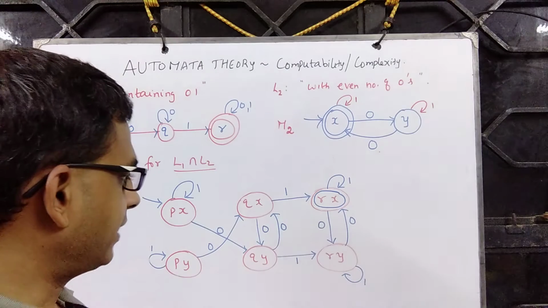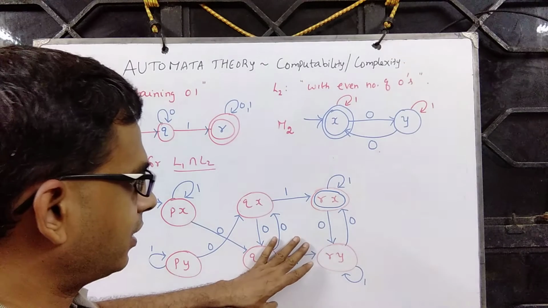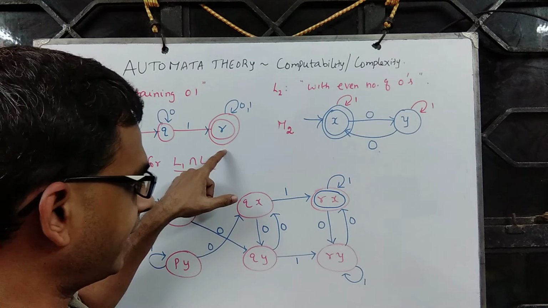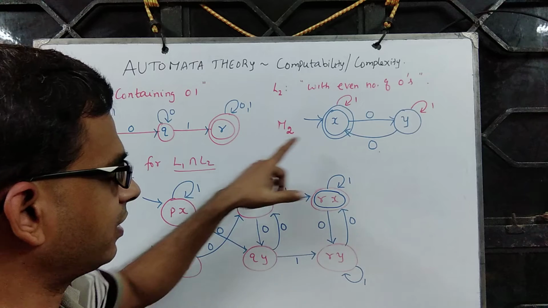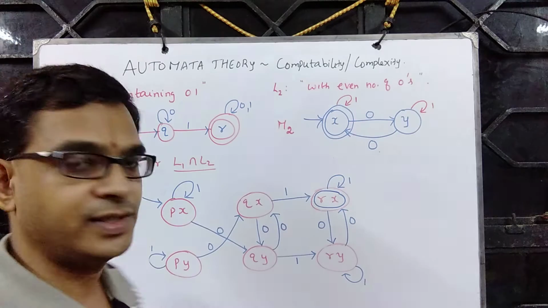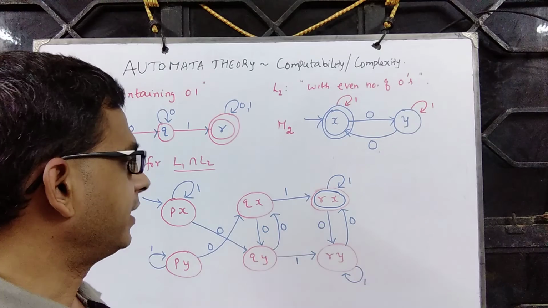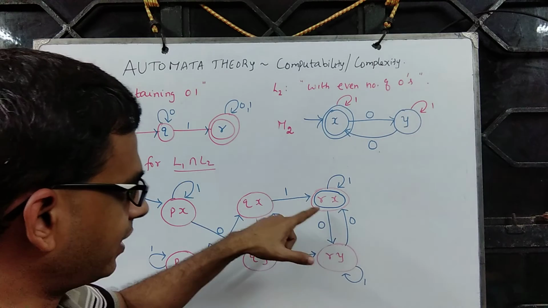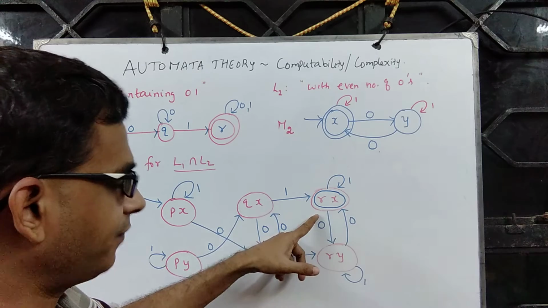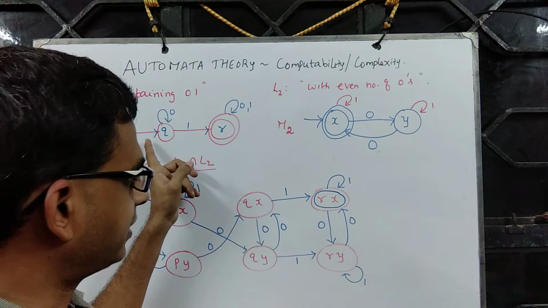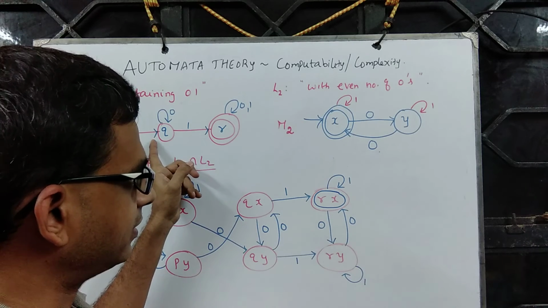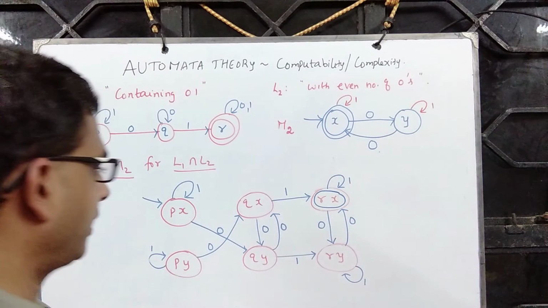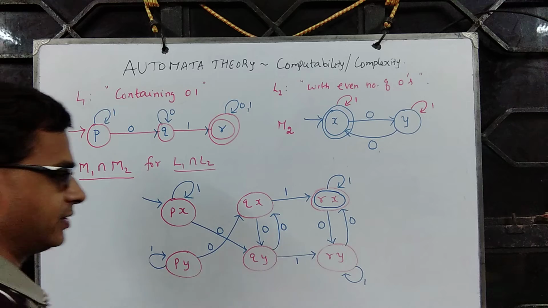So the final state in this automaton is the state which has the final state of the first automaton and the final state of the second automaton. The reason is we want intersection. Unless we are in this state, we cannot ensure the string that is seen so far has this property as well as this property. Okay, and everything else is the same.